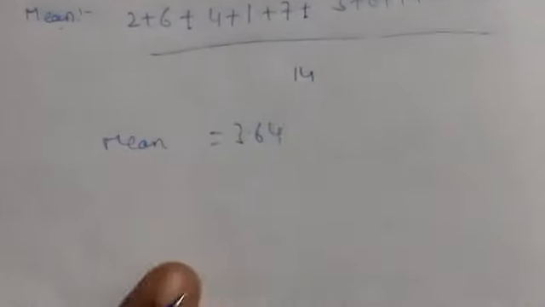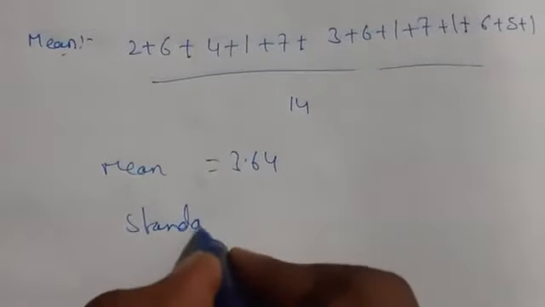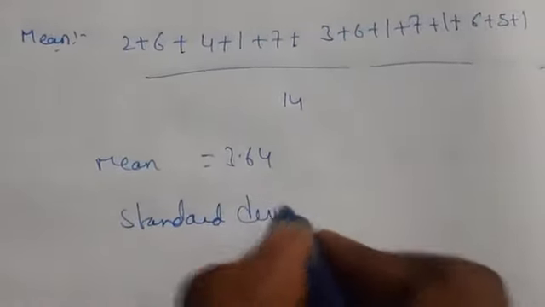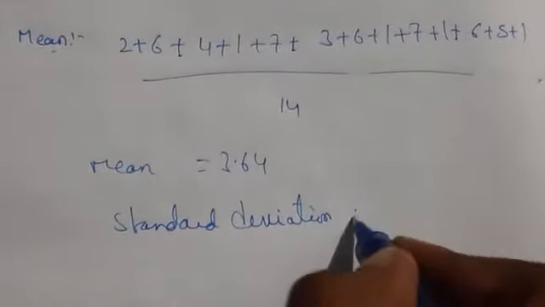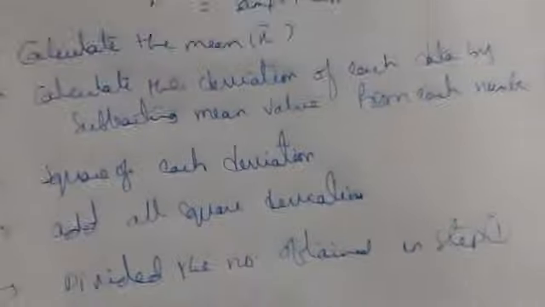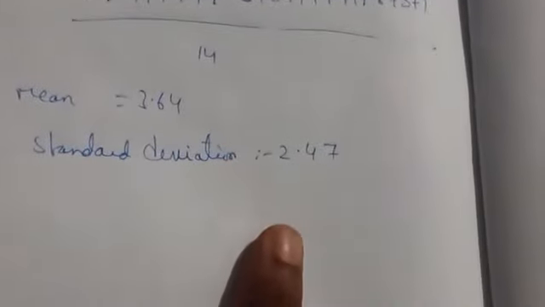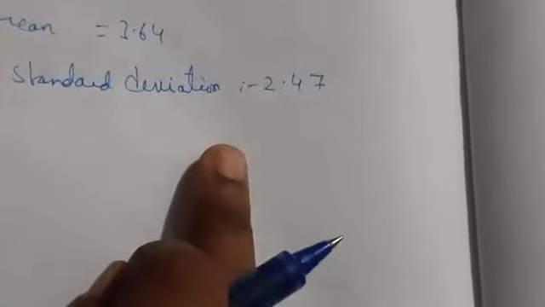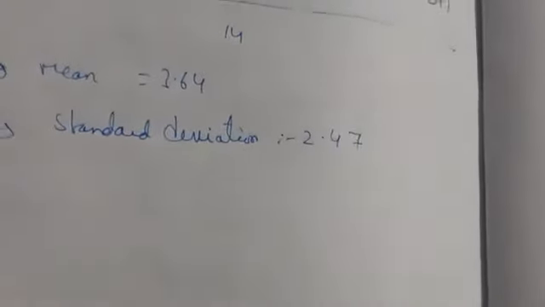Coming to the second step, you have to find the standard deviation. After doing it, we get the value 2.47 as the standard deviation. We calculated standard deviation previously, and in the same way you have to calculate it for the sample. After getting the standard deviation, what do we have to do? We have to find the square root.